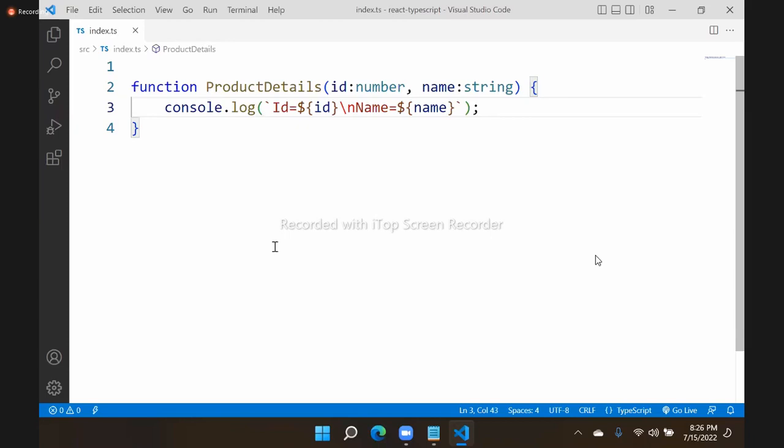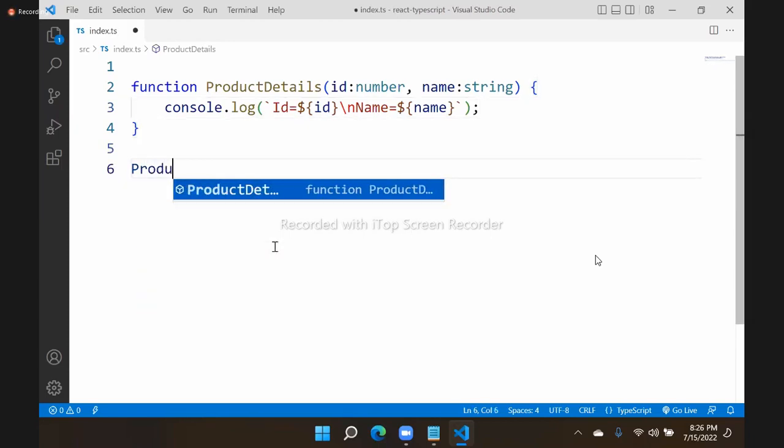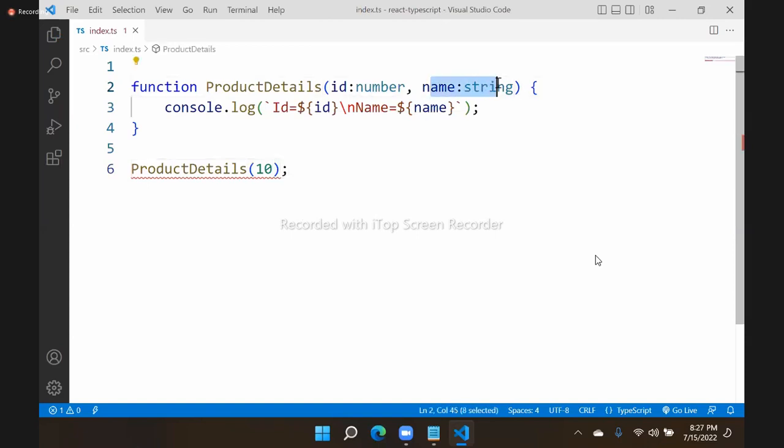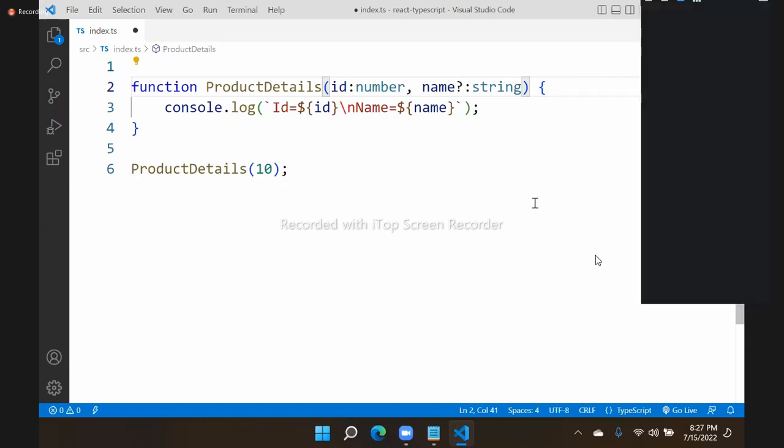Now the point is I am calling product details and passing only the ID. The name is not passed, so it will show an error, because it is expecting two arguments and you are passing only one. But now I can make this parameter optional just by using the question mark. That makes it optional. Already you know that the question mark is a meta character, zero or one.